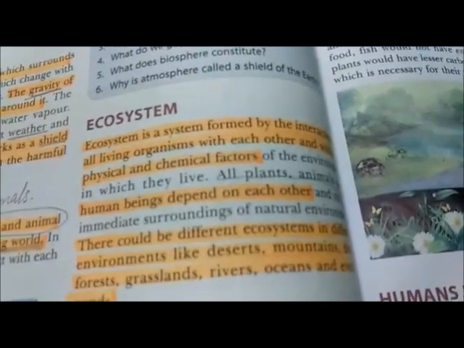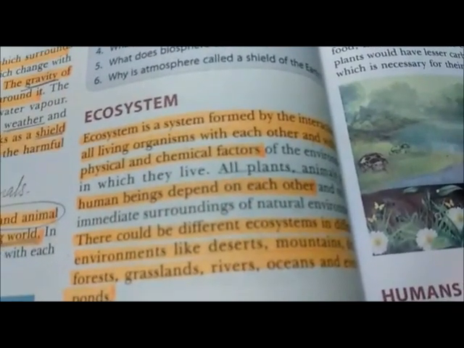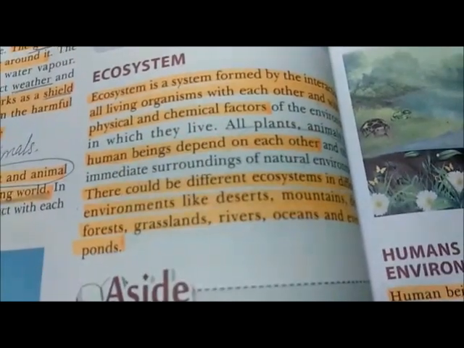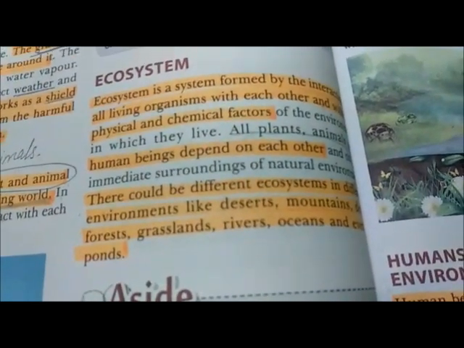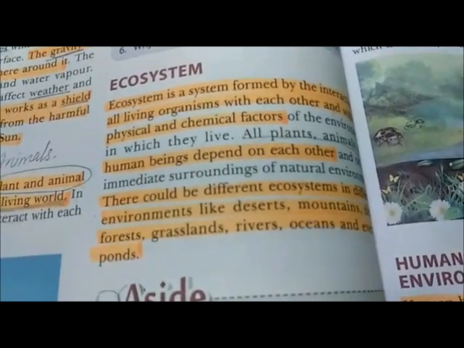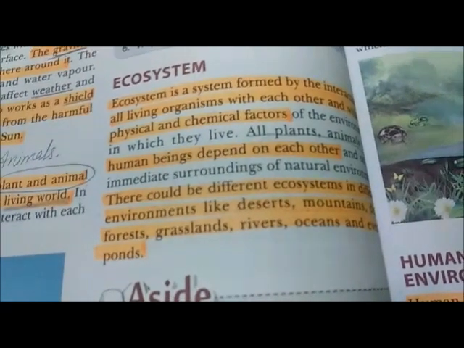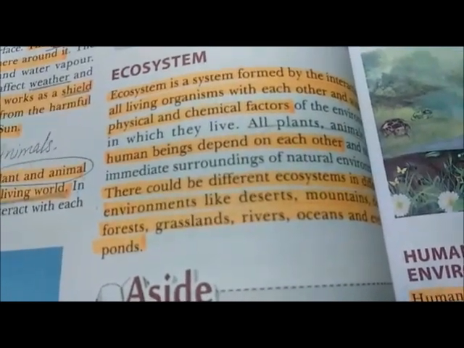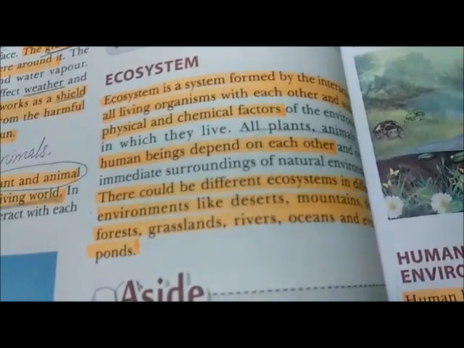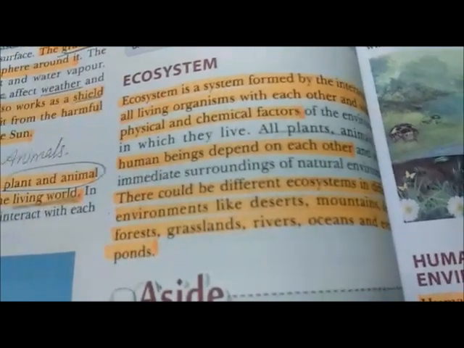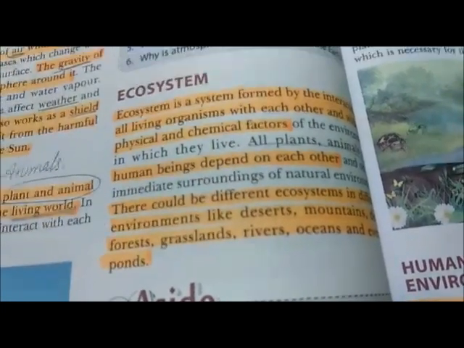So we can say that we are totally dependent on nature. There can be different ecosystems in different environments, for example desert, mountain, dense forests, grasslands, rivers, oceans and even a pond.